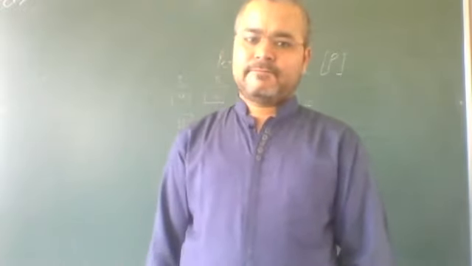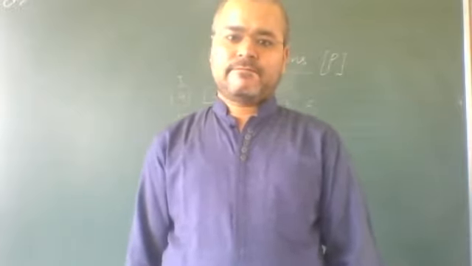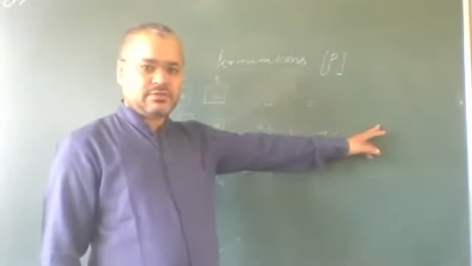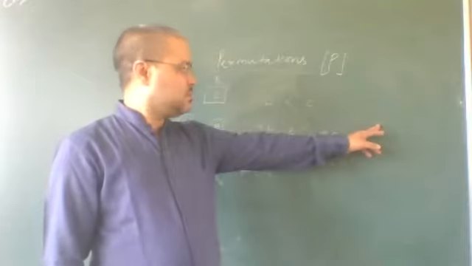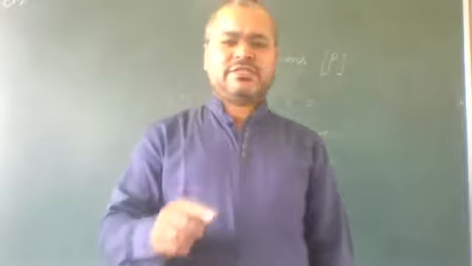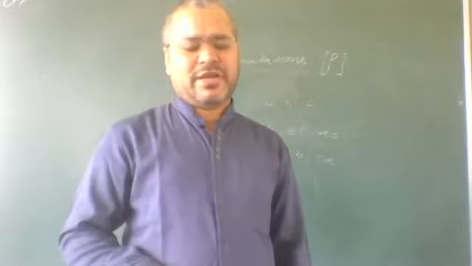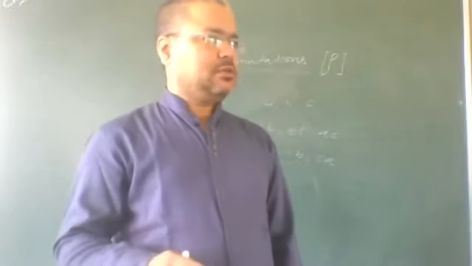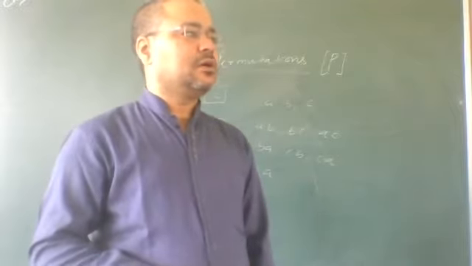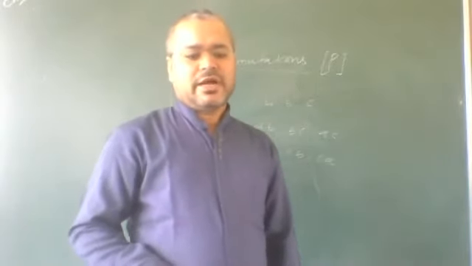Sir, whatever you're writing on the blackboard on the left side is becoming blurry. It's not clear. Where? This side. Yes, sir, it is not clear. On the left side, the side where you are keeping your hand, it is clear. But it will be better if you increase the brightness of your mobile phone. Okay. Maybe on increasing the brightness, it is becoming more blurry. It may also be due to slow network.